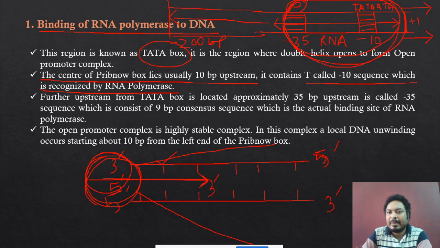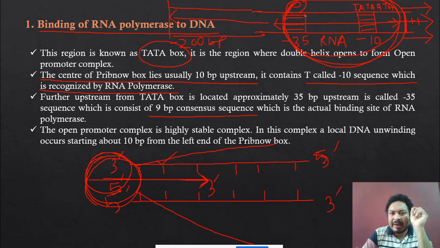Okay, and they bind over the sigma factor, and then this particular enzyme is now called the holo enzyme, and this holo enzyme can start the transcription process in this direction. Now understood? So these are the important binding features of the RNA polymerase, how it can bind.